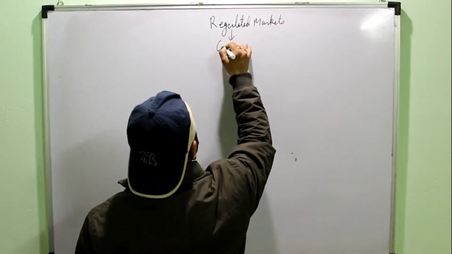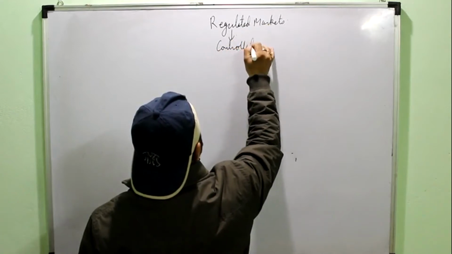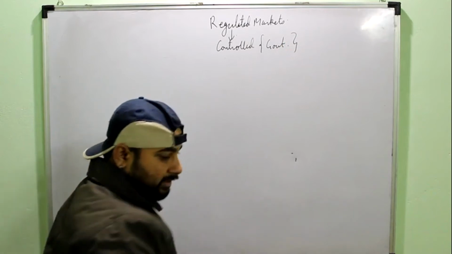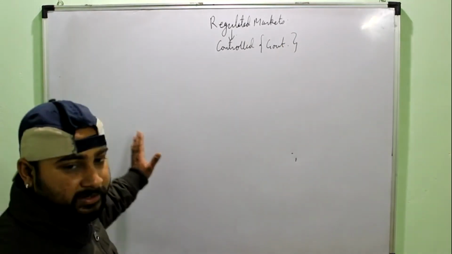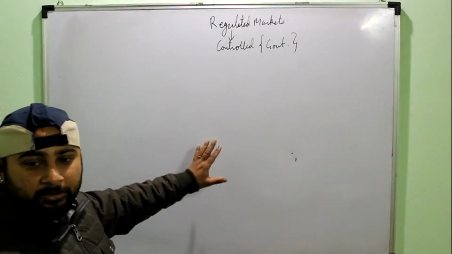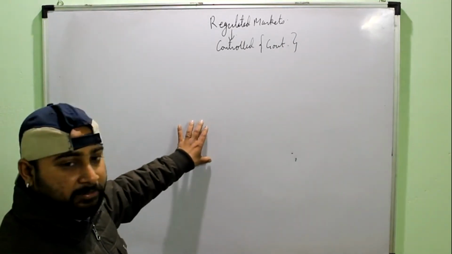Regulated means controlled by the government. The main difference between the regulated market and the free market is that here the government is intervening in between.